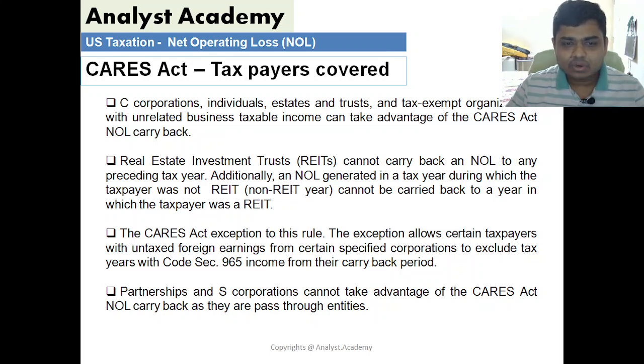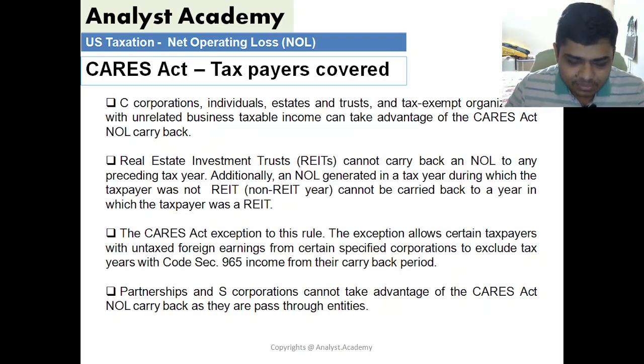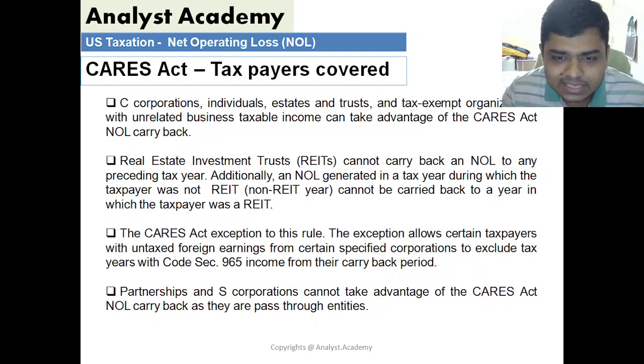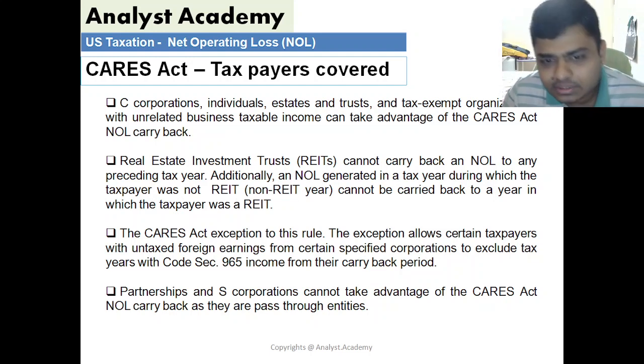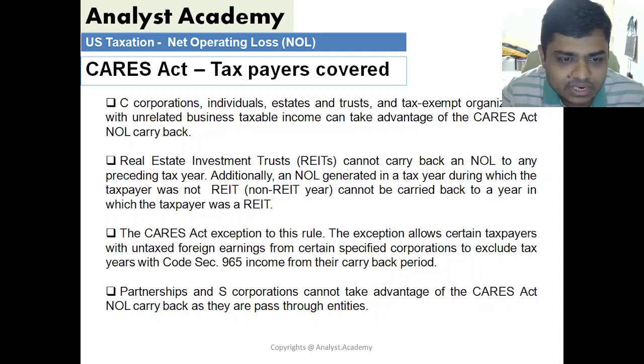So we said that we'll look at section 965. So what is the exception in case of 965? The entities which have untaxed foreign earnings are covered by section 965 of the code. In that case there is an exception, because since they can elect to be taxed in a certain methodology, there is an exception allowed to them. The exception allows certain taxpayers with untaxed foreign earnings for certain specific corporations to exclude tax years with code 965 income from their carryback period.